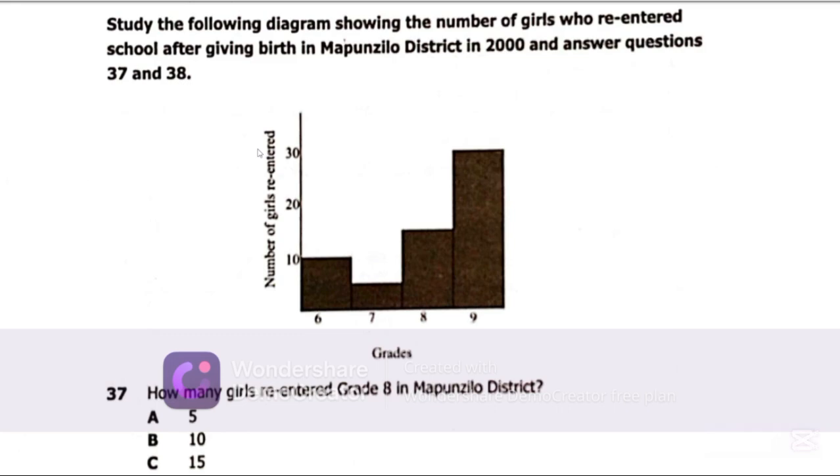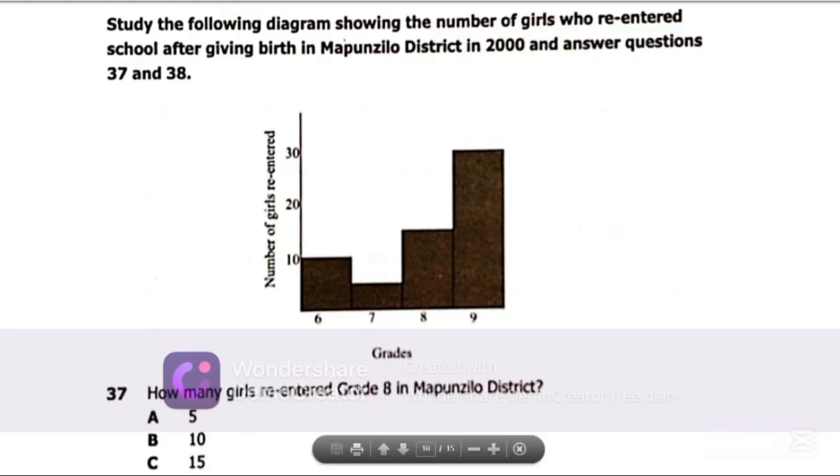37. Now question 37 says, study the following diagram showing the number of girls who re-entered school after giving birth in Mapunzilo district in 2000 and answer questions 37 and 38. Now, it is very important to understand what the bar graph is showing us here. So at the bottom here, we have grades, that is grade 6, 7, 8, and 9. Then on the sides here, we have number of girls re-entered, that is 10, 20, and 30.